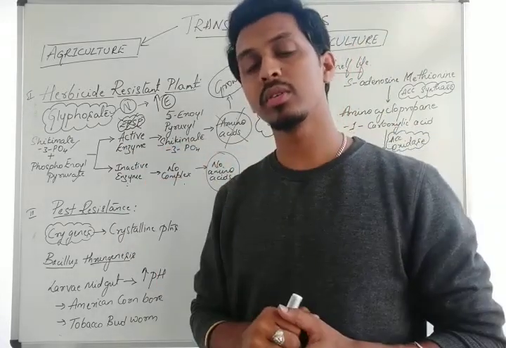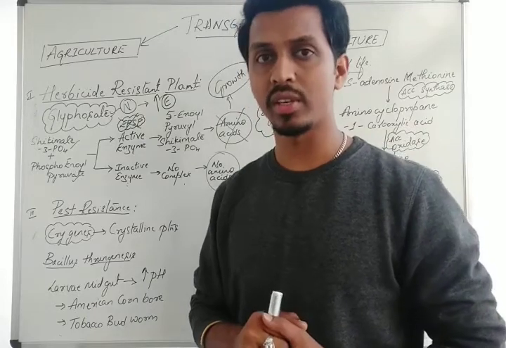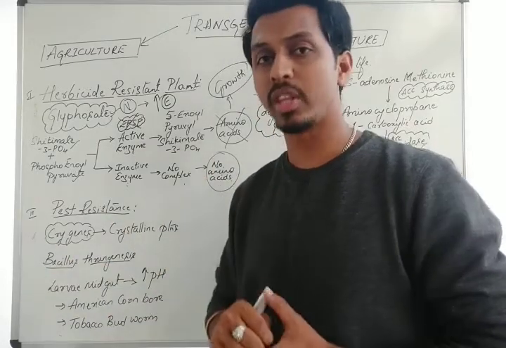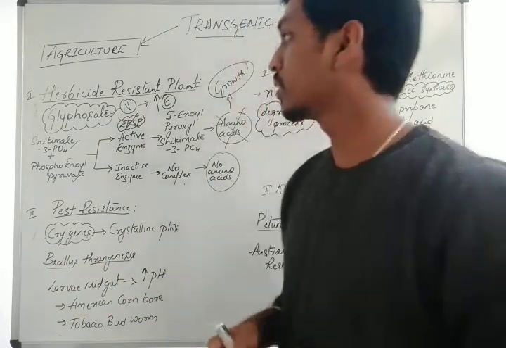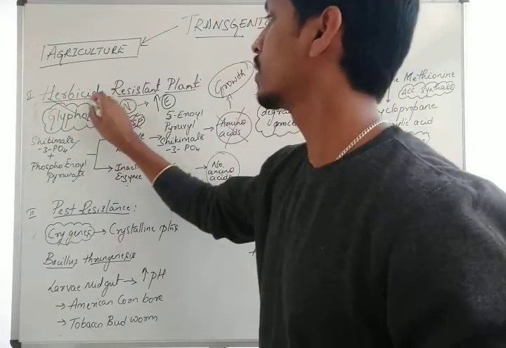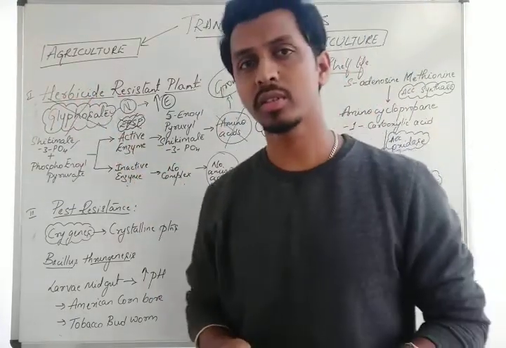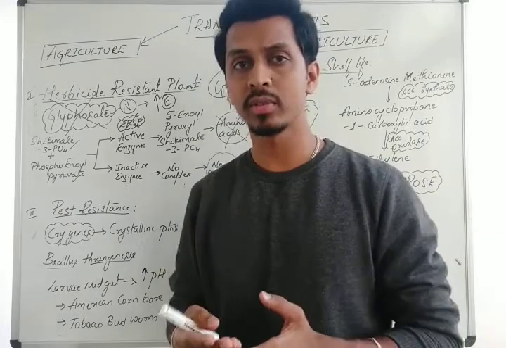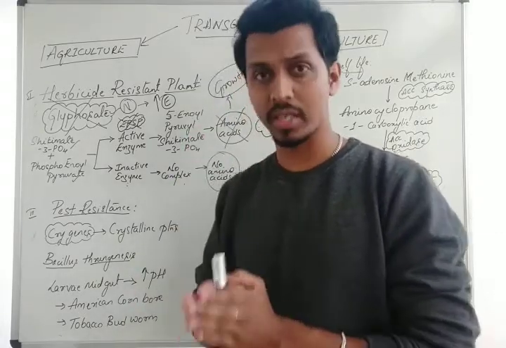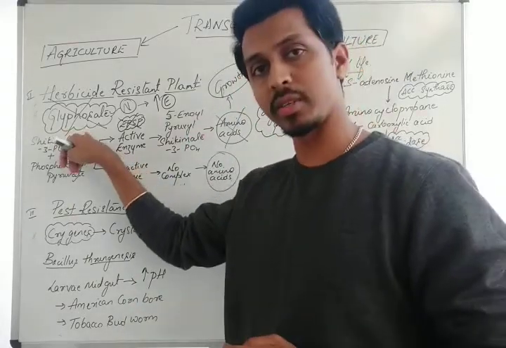Now with respect to plant tissue culture and genetic engineering, we produce a transgenic plant which can degrade glyphosate, because we have seen that many microbes, including E. coli, have the capacity of breaking down glyphosate.